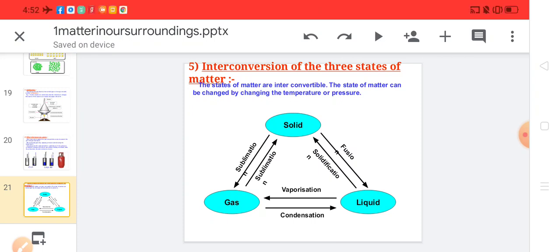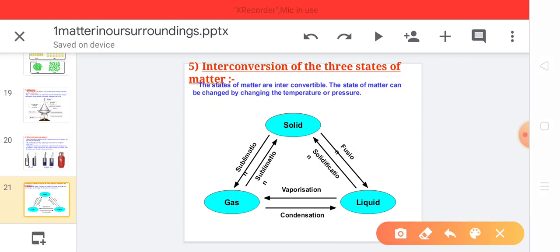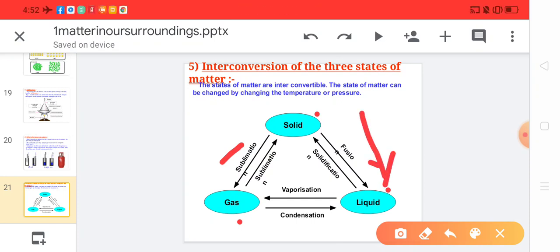You can see over here the sublimation process. That means gas is converted into solid, and solid is converted to gas. Solid converted to liquid is fusion, and liquid converted to solid is solidification. When liquid is converted to gas, we call it vaporization, and when gas is condensed, it converts into liquid, and the process is condensation.